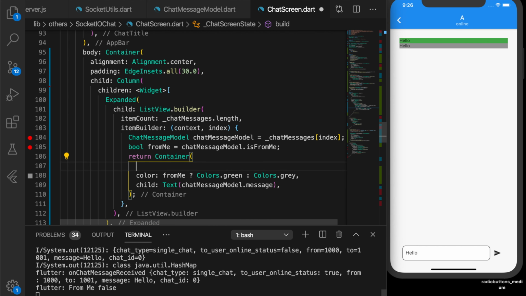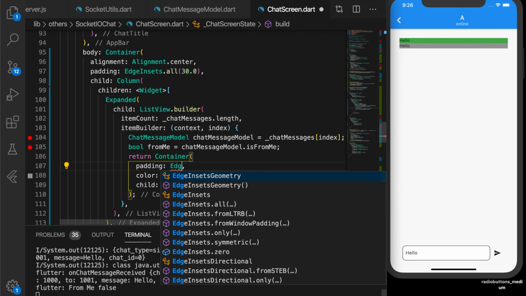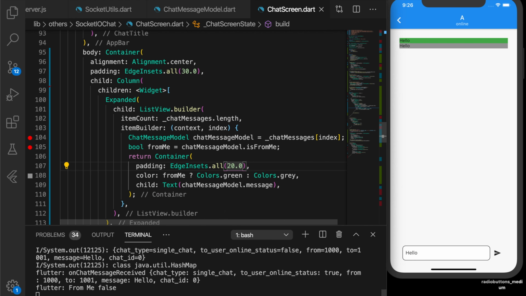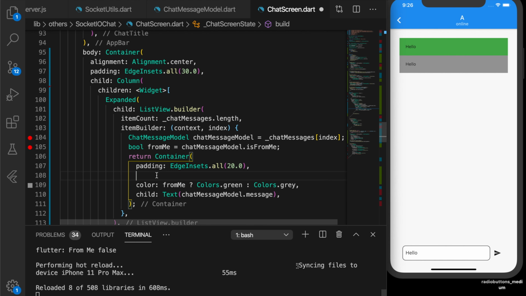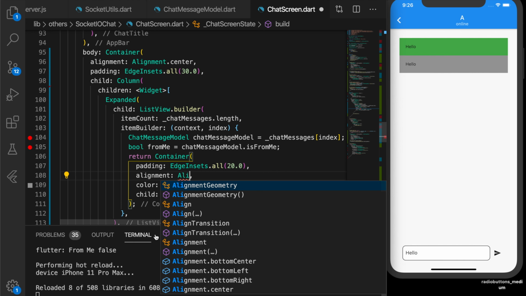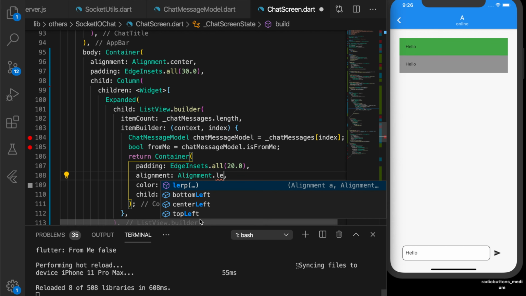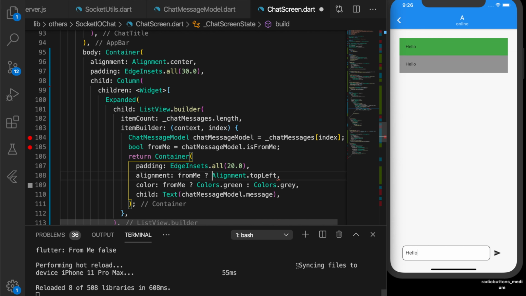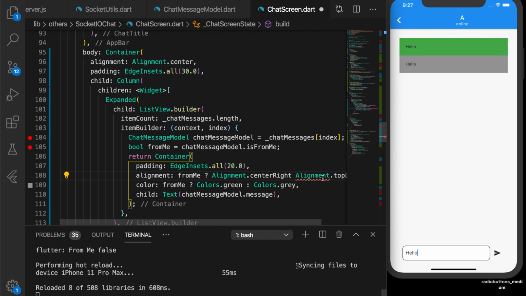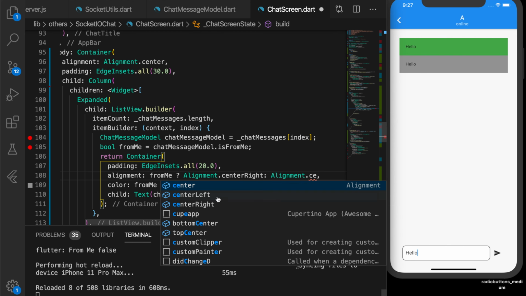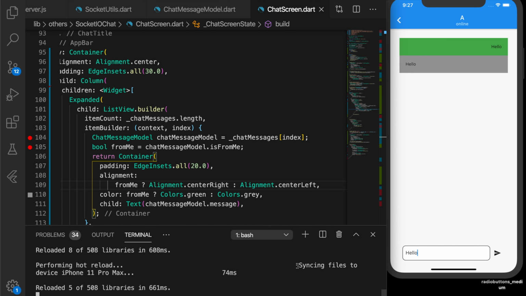Now let's give some padding for that. Okay, 20 padding, and if it is from me, I'm setting the alignment to top left. Sorry, if it is from me, let's set it to center right and center left, otherwise.